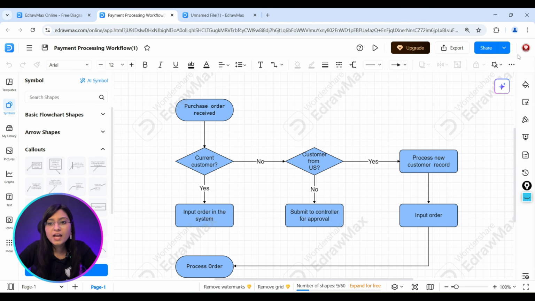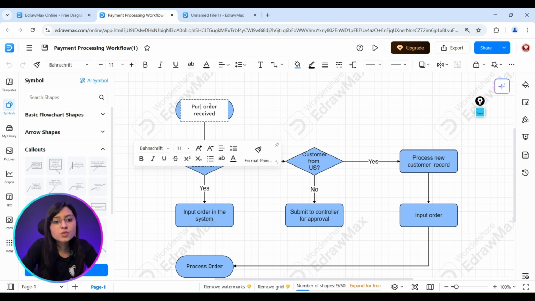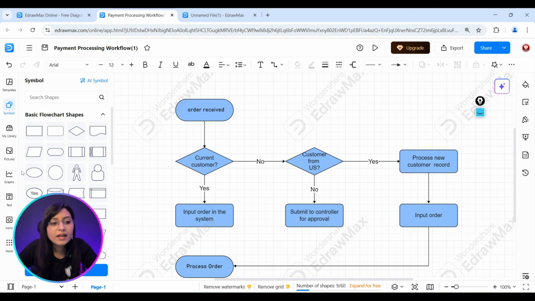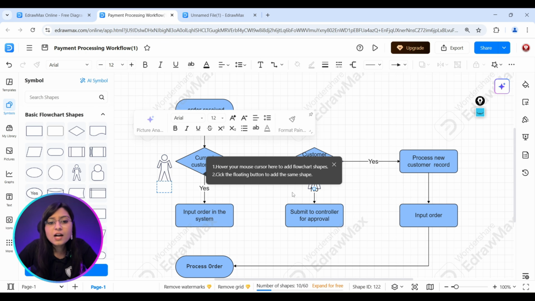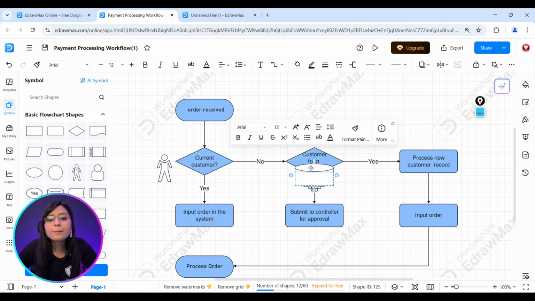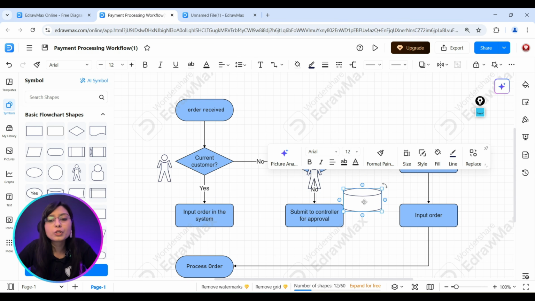Let's suppose I have to edit certain things. Instead of writing purchase order received, I have to modify this and write only order received. So I'll simply click on this, and instead of purchase order received, I write order received. So I can edit whatever text I would like to edit here. If I have to add certain shapes also, from here I can select various types of shapes and start putting them in by just dragging them into the flow chart. It's a very simple process: you can add various shapes and make your flow diagram customized according to your need.